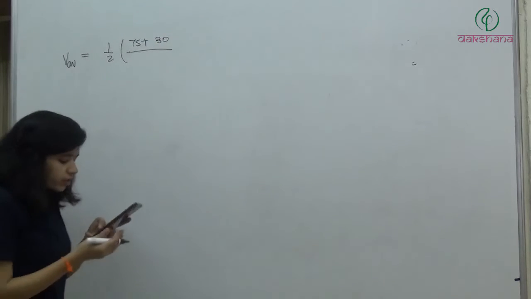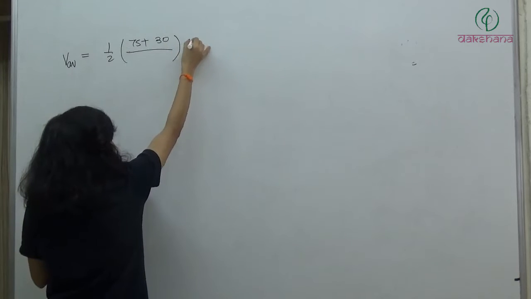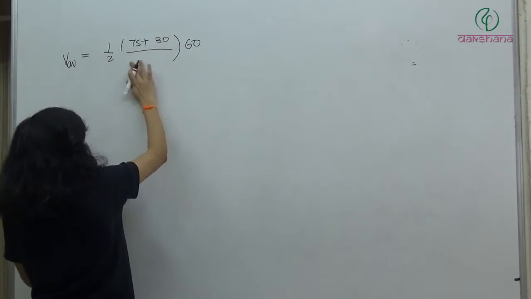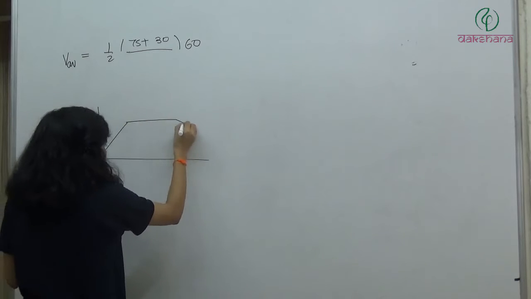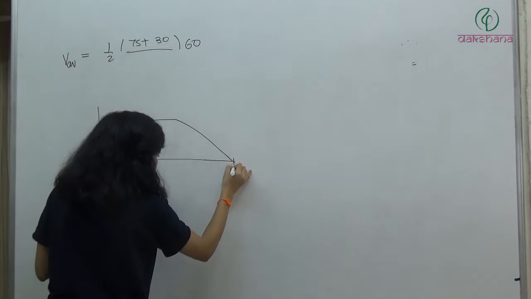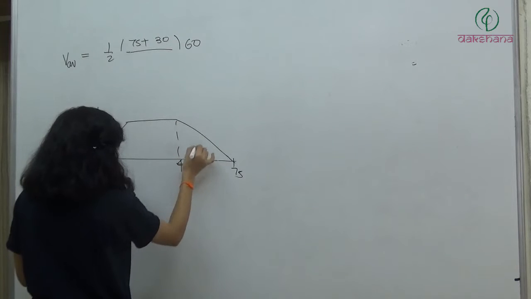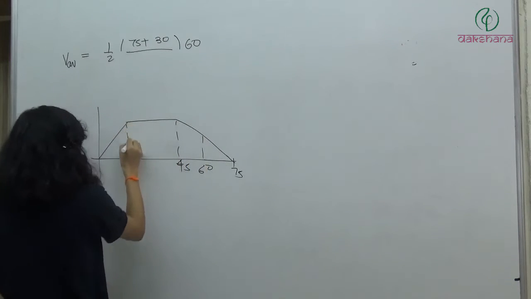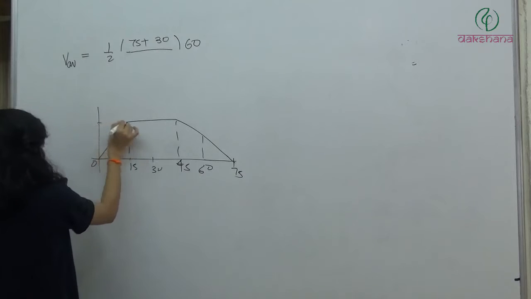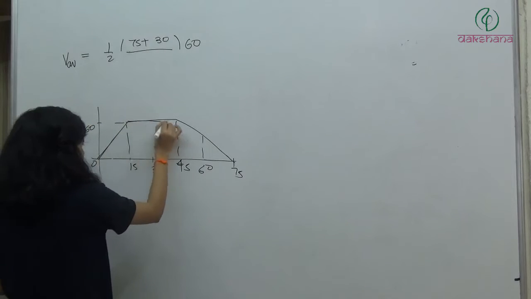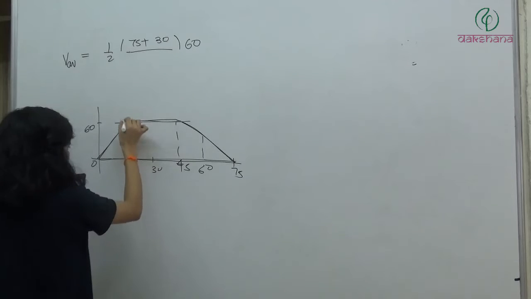So this is the sum of sides into height. Height is what? 60 divided by 2. The 2 we have already done. If you have a doubt, then this is 75, this is 45, 60, 15, 30 and 0. This is 60. So this is a trapezium. These are the two parallel sides. This is the height of the trapezium.